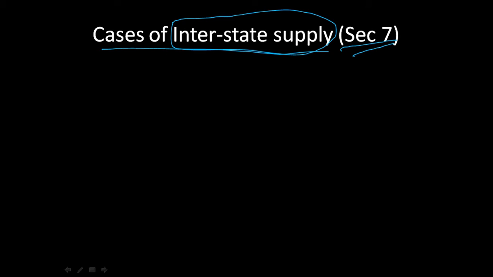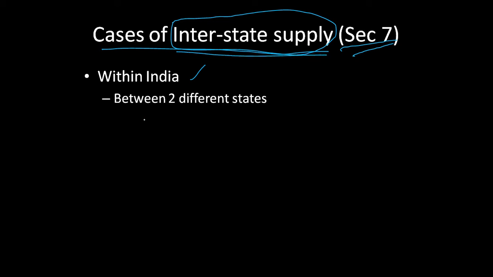Within India, if a supply is happening between two different states, then it is interstate supply. If it is within the same state, it is not interstate. Interstate means West Bengal to Orissa, or Tamil Nadu to Kashmir. Two different states, only then IGST would be charged.